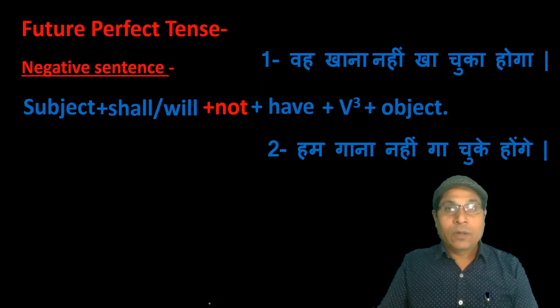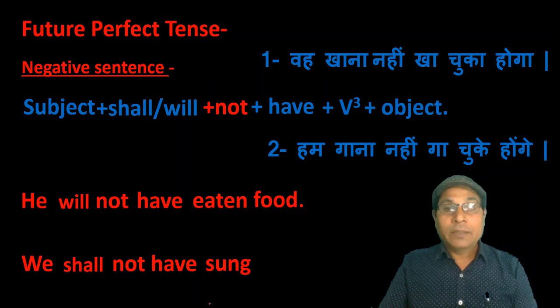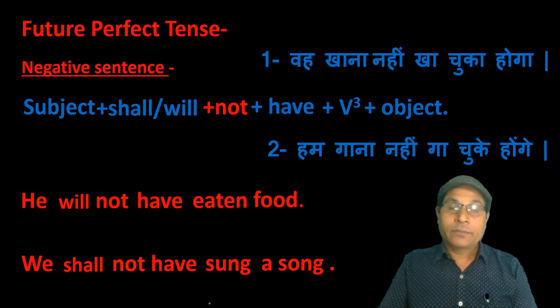Let us try to translate these sentences. वो खाना नहीं खा चुका होगा. He will not have eaten food. हम गाना नहीं गा चुके होंगे. We shall not have sung a song. Let us see the next type of sentence, that is interrogative.